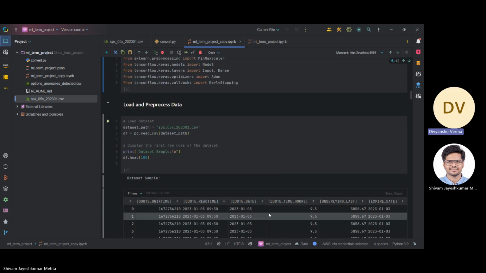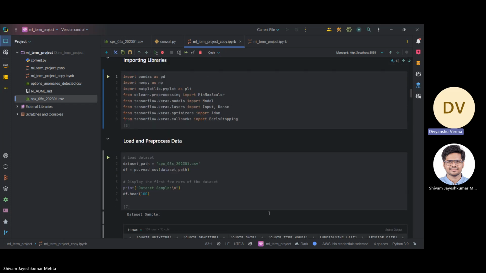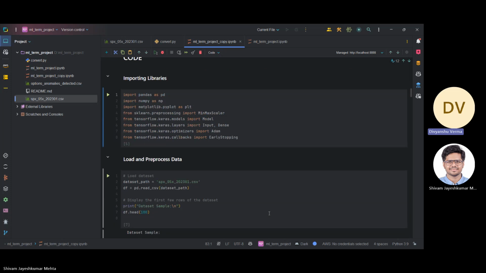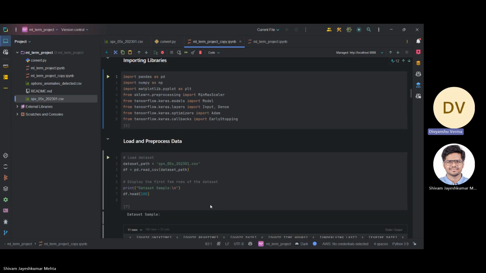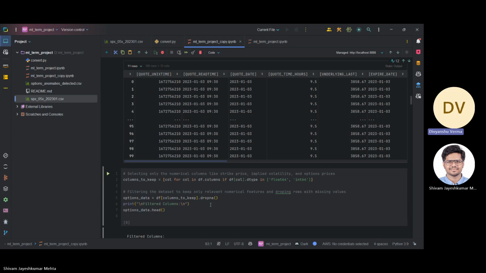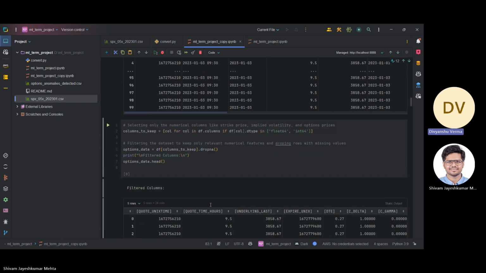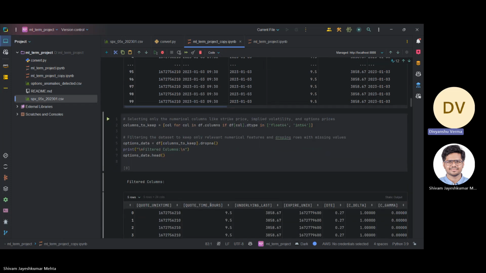In the next segment, we start by loading the data set that will serve as the foundation of our project. The data set of S&P 500 contains options trading data that we need to analyze. We achieve this by using the pandas library. Again, in the next segment, we focus on selecting only the numerical features that are most relevant for our analysis, because there are certain non-numerical and numerical data as well.